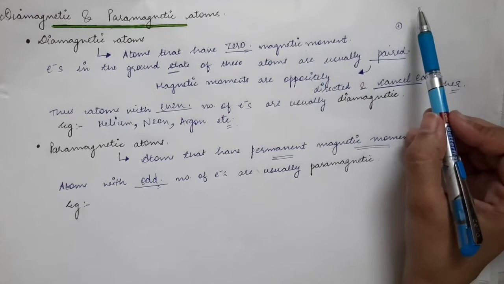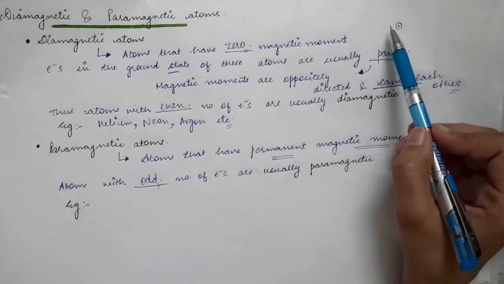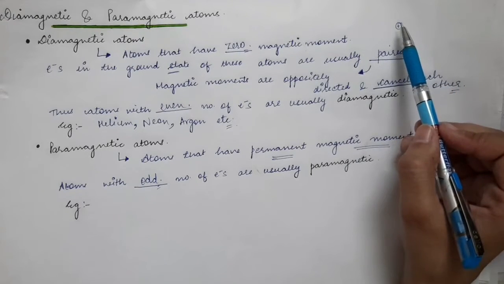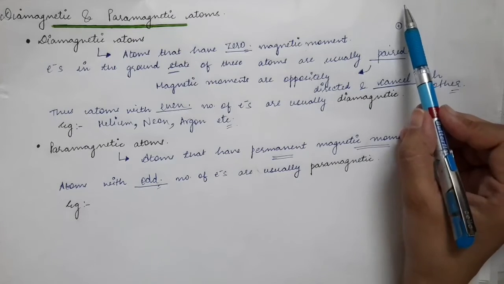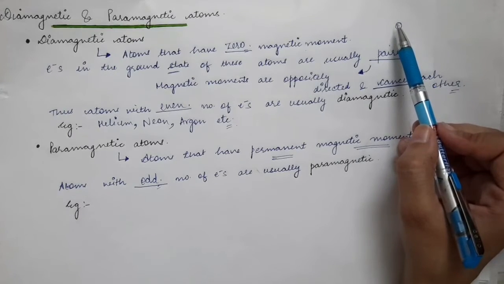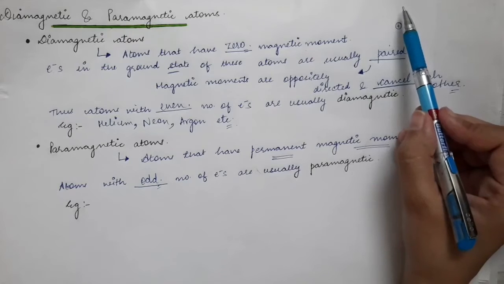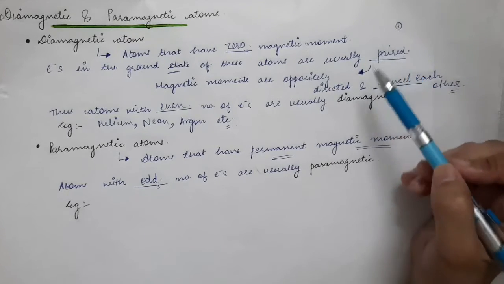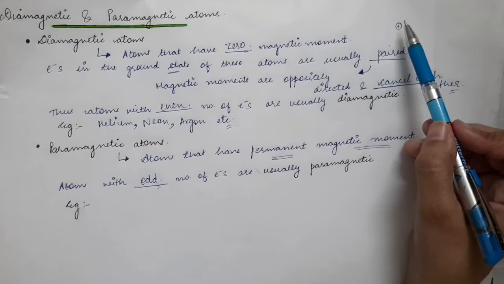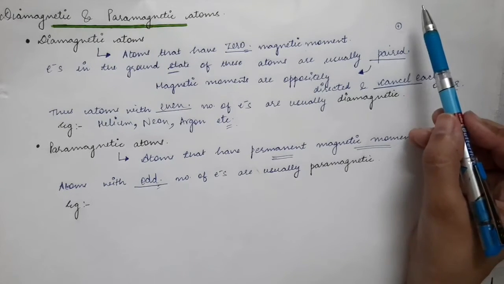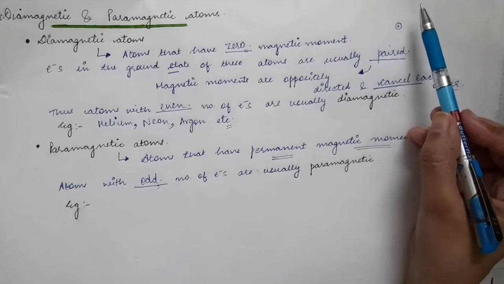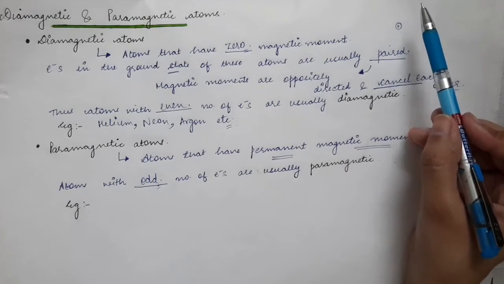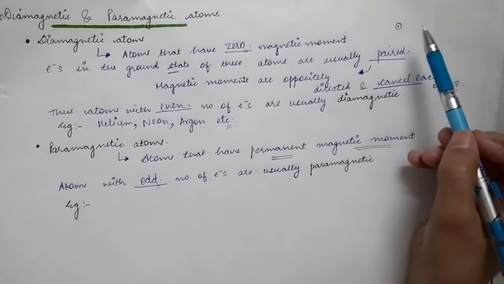If one electron is unpaired and all other electrons in the atom are paired, the magnetic moment due to the paired electrons will be equal to zero, because the magnetic dipole moments of all those electrons will be directed in opposite directions and hence they will cancel each other. But if there is an electron which is unpaired, that electron will contribute to the magnetic dipole moment of the whole atom.